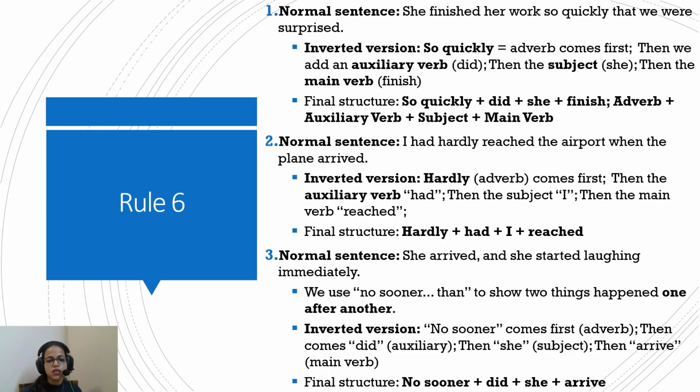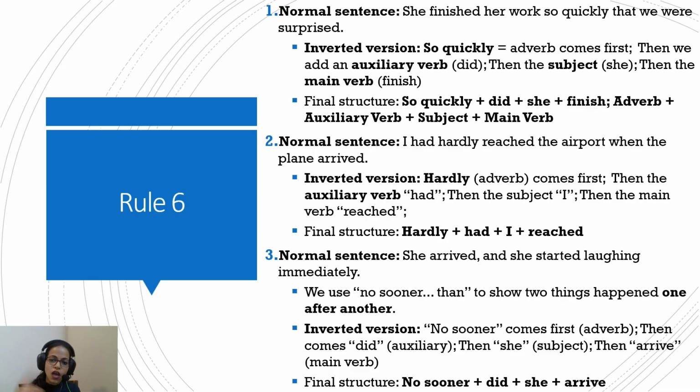Now let's understand with the help of some examples. She finished her work so quickly that we were surprised. So quickly is the adverb that comes first. Then we had an auxiliary verb, did, then the subject she, and then the main verb finish. So the final structure, so quickly did she finish that we were surprised. So when you see some statement starting with so, that is an adverb, you can understand that the inverted word order is being used. So if something of that sort comes and some spot the error kind of question is there, you do not use the normal sentence logic.